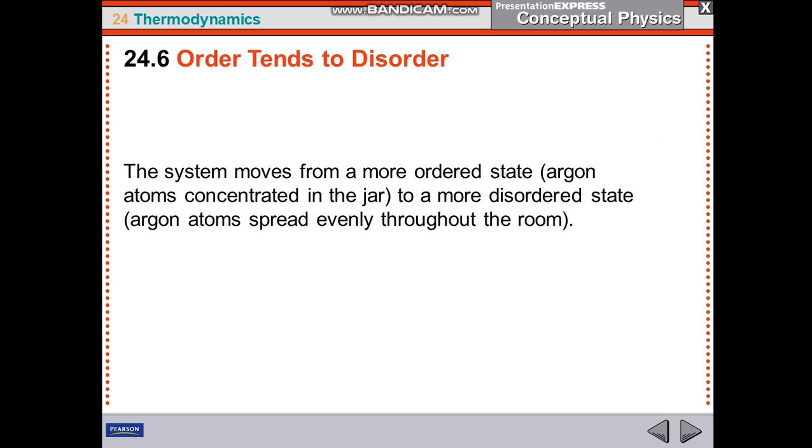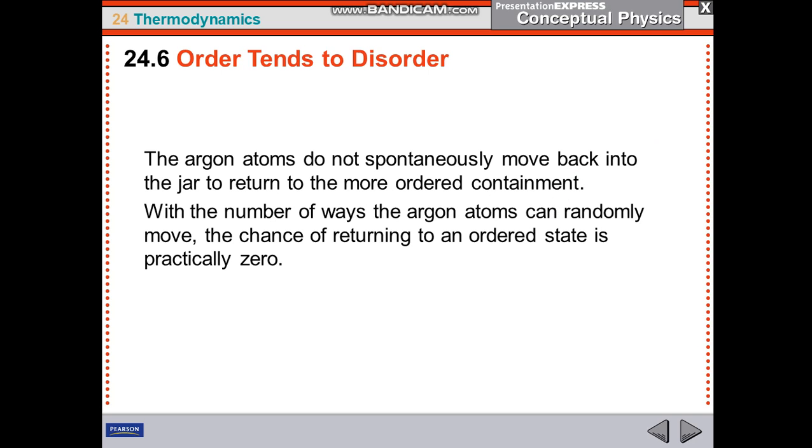The system moves from a more orderly state, like argon atoms concentrated in the jar, to a more disordered state, argon atoms spread evenly throughout the room. The argon atoms do not spontaneously move back into the jar to return to the more ordered containment. With the number of ways the argon atoms can randomly move, the chance of returning to an orderly state is practically zero.